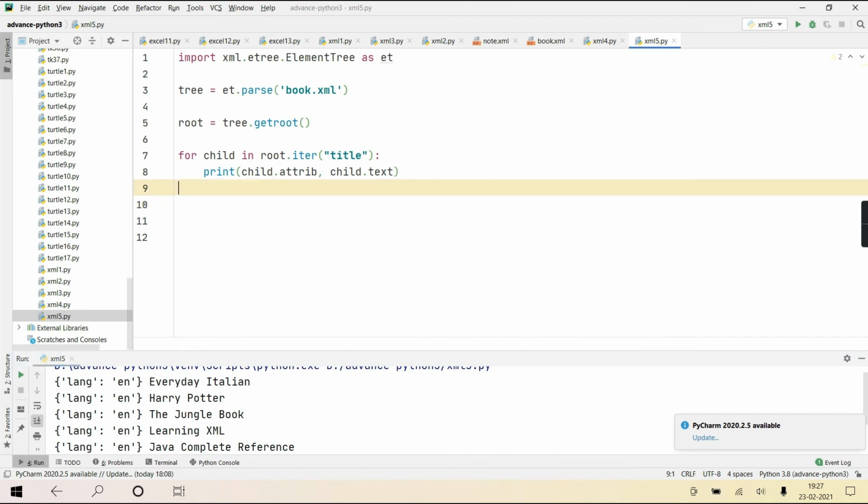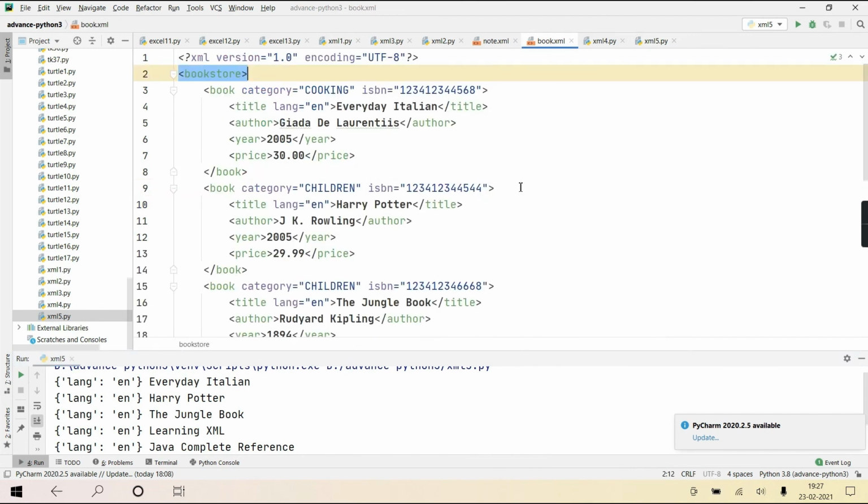Now in the same way, if you want to access some other elements, you can. Suppose you want to print all of author, title, author, year, price, all four in one tabular form. You can, but what will happen? It will return 4 lists. So you have to zip it. I guess I've told you about zip in basic Python, but maybe you forgot, isn't it?